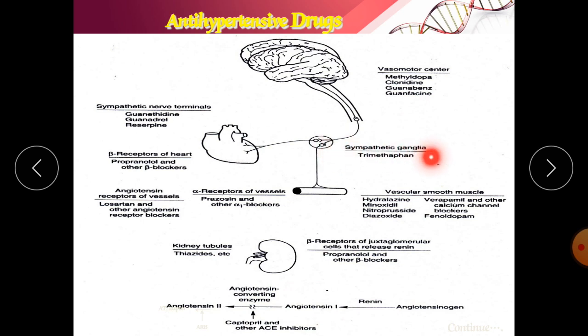Now the centrally acting sympatholytics, drugs like methyldopa, clonidine, guanfacine, and the sympathetic ganglia, drugs like trimethaphan. And the vascular smooth muscle, meaning drugs acting on our blood vessels and increasing their diameter, drugs like hydralazine, minoxidil. And the beta receptors of juxtaglomerular cells that release renin, so the drugs which inhibit the release of renin, drugs like beta blockers. So in this fashion there is a classification of drugs, how they work on the various parts or centers.